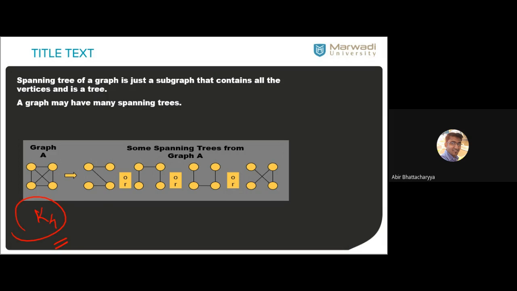Some of the spanning trees have been drawn here. Apart from that, how many other spanning trees are possible? Try to draw it, I will check it. All of you try to draw all possible spanning trees of K4 right now, quick. Four samples are given here. How many others are possible? Draw all possible ones.